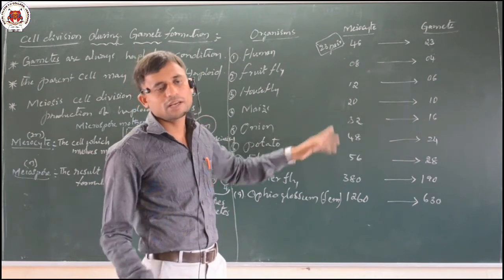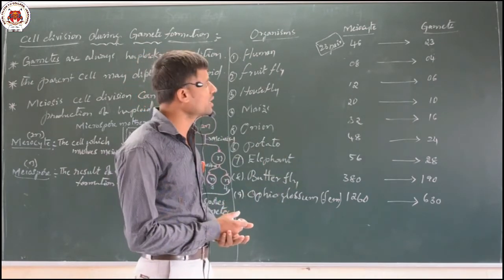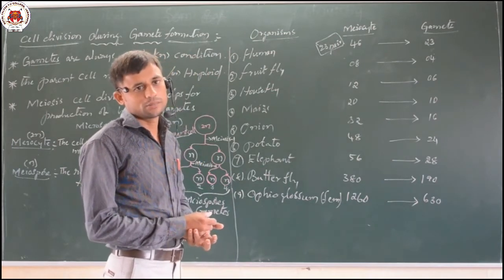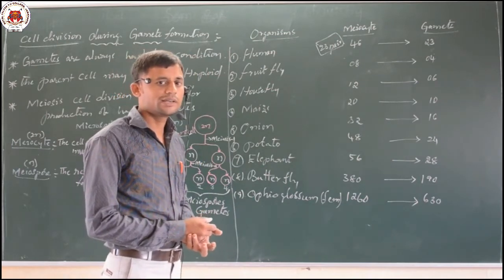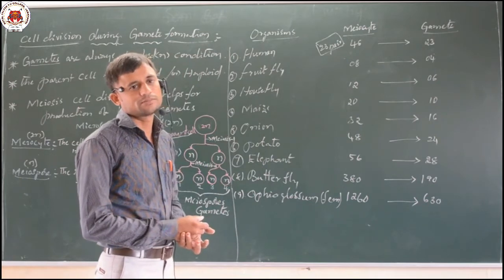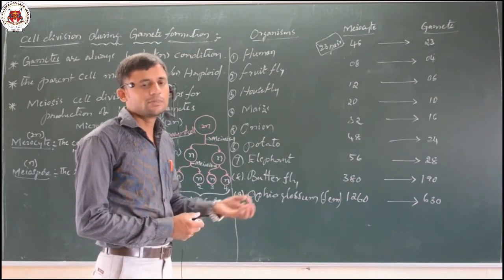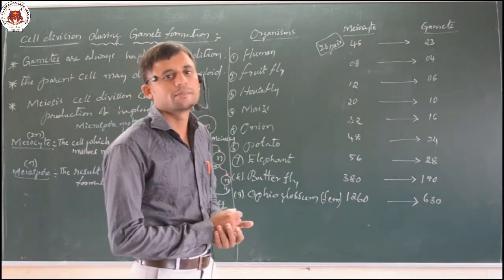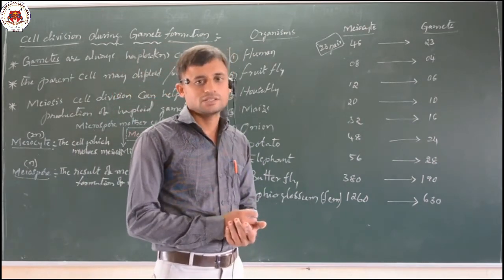So many of the examples we can observe under the meiocytic chromosome number and calculating the gametic chromosome number. These are very simple calculations but compulsory in every competitive examination.